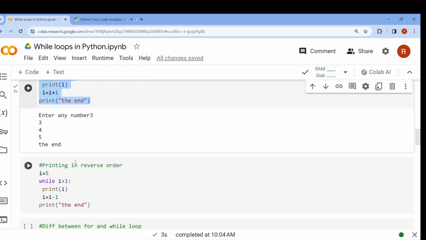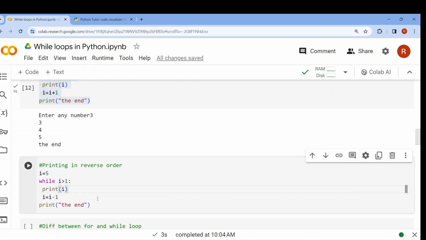Okay. Now suppose I want to print in reverse direction. I have taken an input 5. You can take any other number, but you want it to print in reverse order until it becomes 1. So what will happen? The condition is: until the value of I is greater than 1, it will continue printing. And what I have to do as a counter, I have to decrease the value. I is the counter here, to decrease the value. So what will it do? 5, 4, 3, 2, 1.